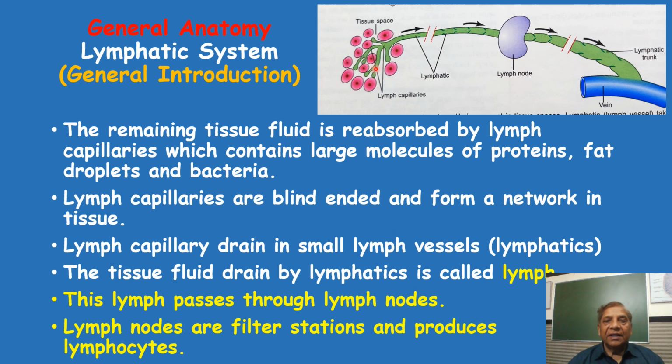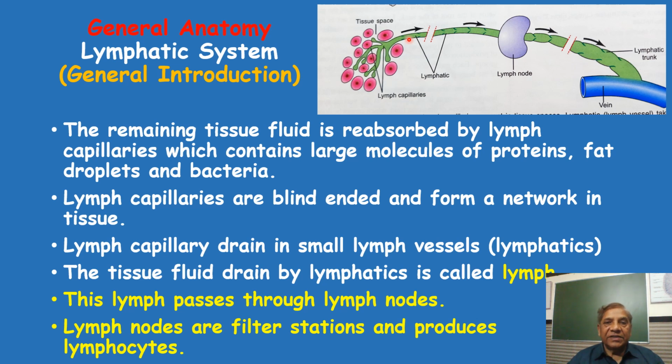Here you can see that these green capillaries have a blind end, not similar to that of the blood capillaries, which have an arterial end and the other end, the venous end. Here it begins within the tissue fluid. The lymph capillaries begin because they are blind ended. Then these lymph capillaries lead into small vessels, and these small lymph vessels which begin from the lymph capillary are called the lymphatics or small lymph vessels.